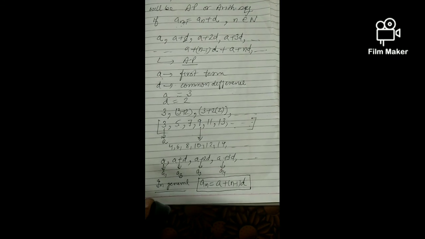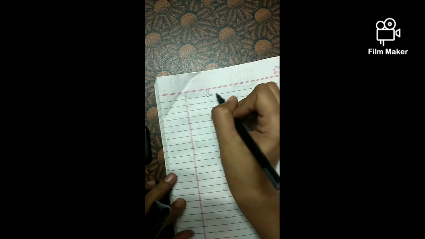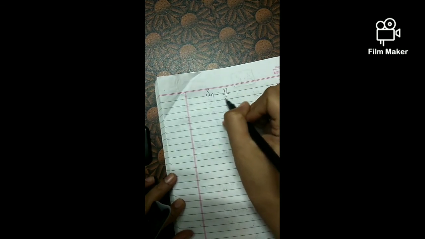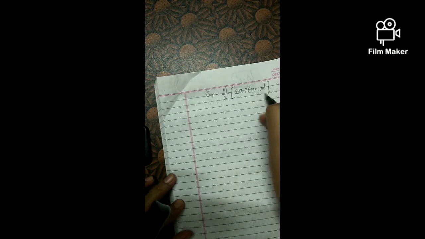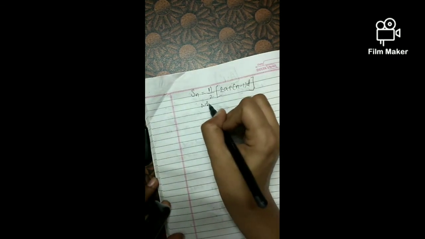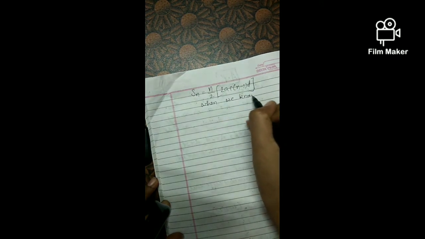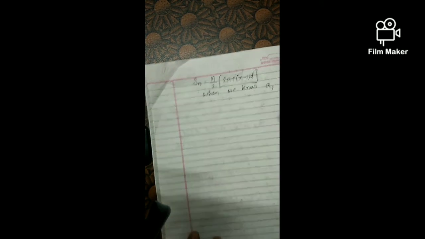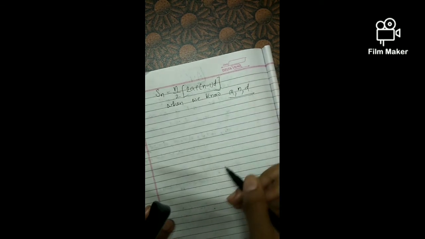The next formula that we have is the sum formula. How to find the sum of an AP? The sum formula is Sn equals n by 2 times (2a plus (n minus 1)d), when we know the first term a, the number of terms n for which we are finding the sum, and the common difference.